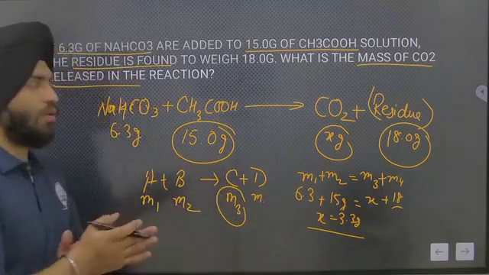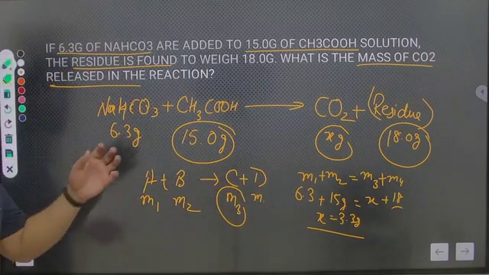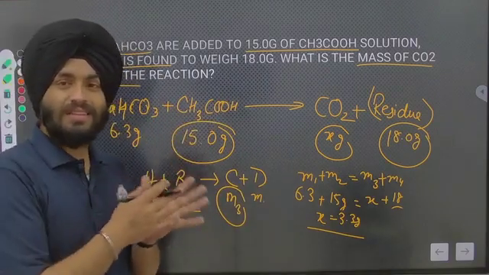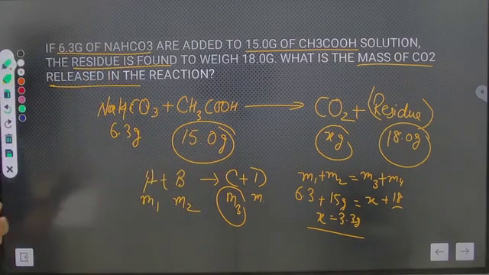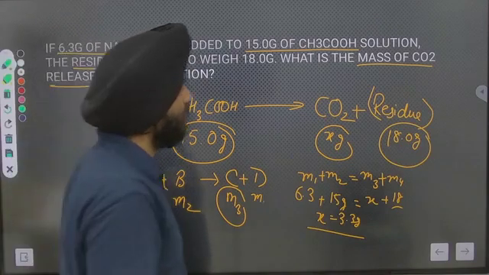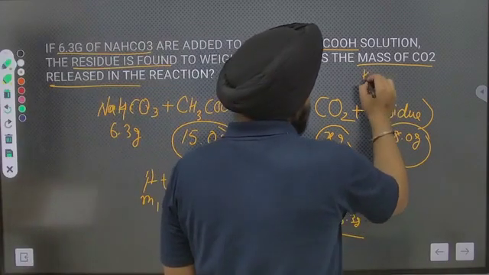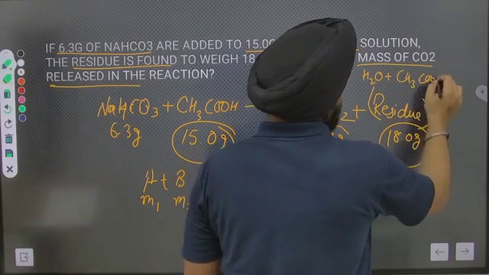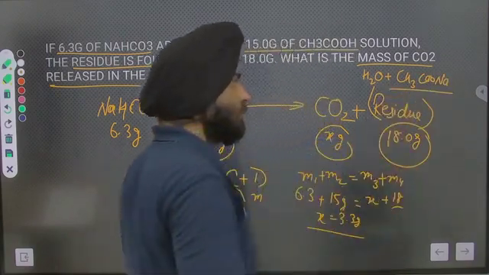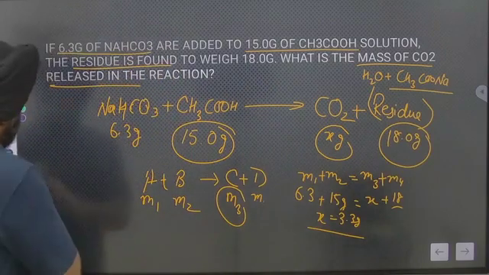So in any way you can use that equation. This is just an example of how to do it. Now if you want to know the residue, the residue is water and sodium acetate. Clear? So let's move.